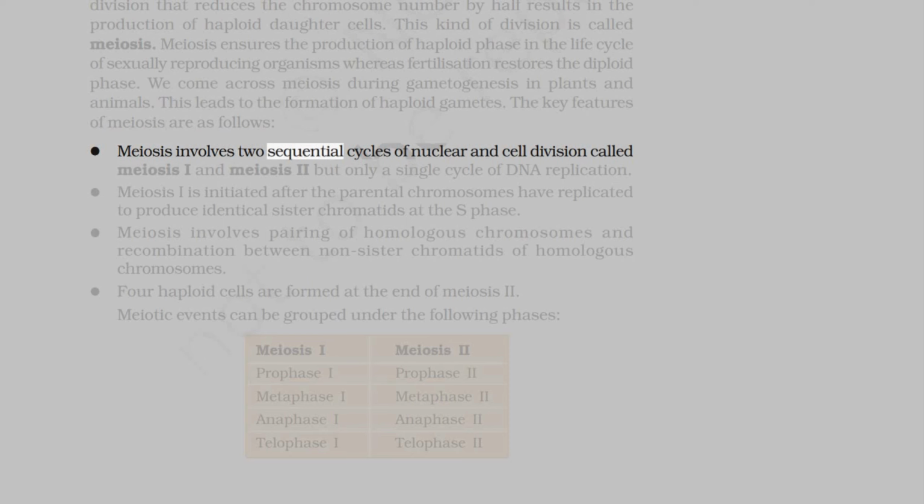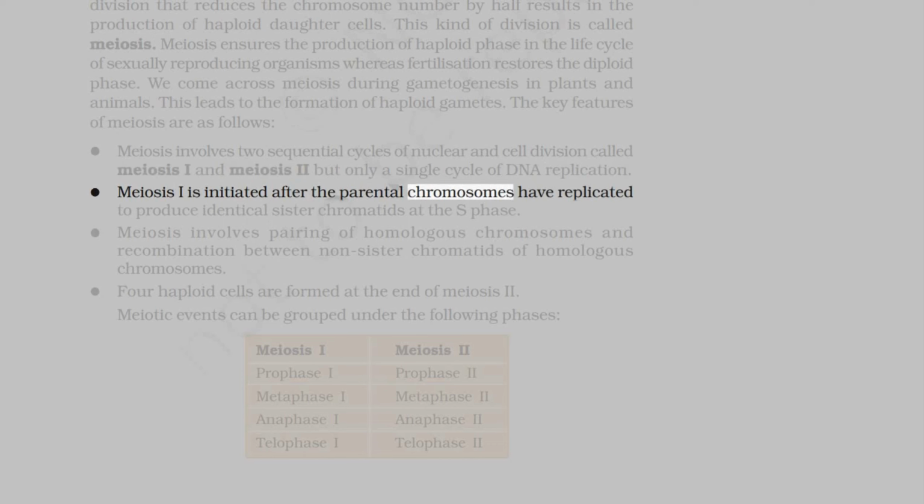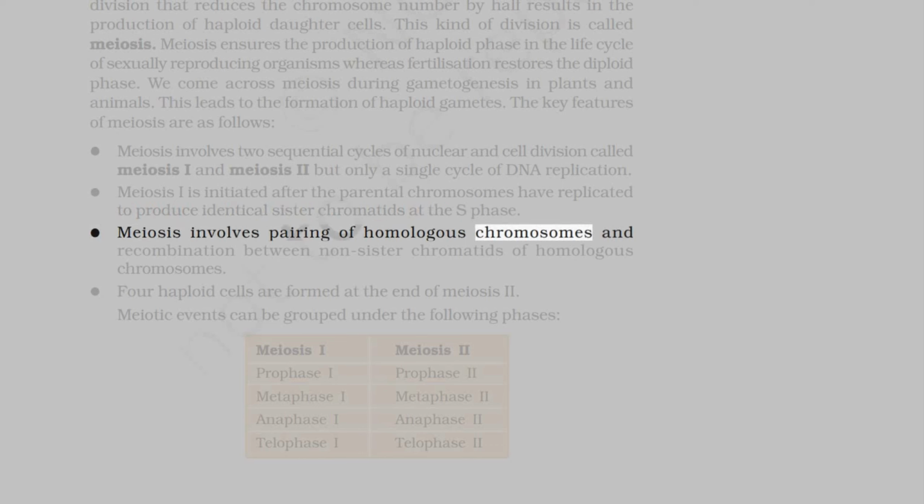Meiosis involves two sequential cycles of nuclear and cell division called meiosis I and meiosis II, but only a single cycle of DNA replication. Meiosis I is initiated after the parental chromosomes have replicated to produce identical sister chromatids at the S phase. Meiosis involves pairing of homologous chromosomes and recombination between non-sister chromatids of homologous chromosomes. 4 haploid cells are formed at the end of meiosis II.